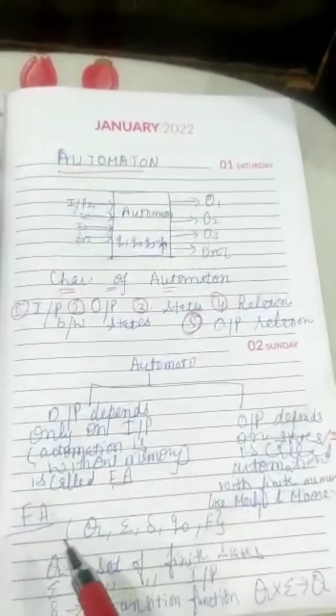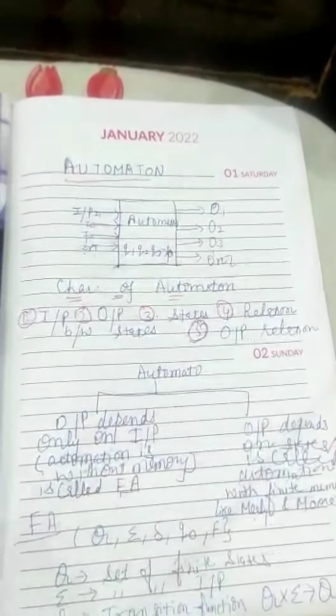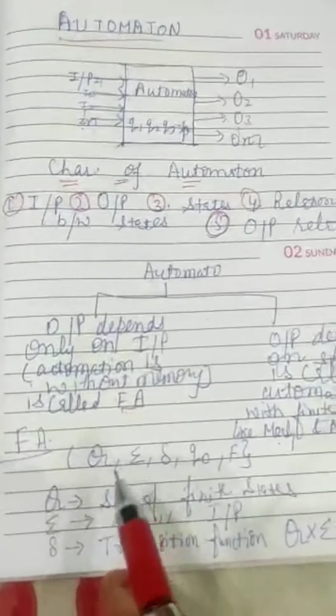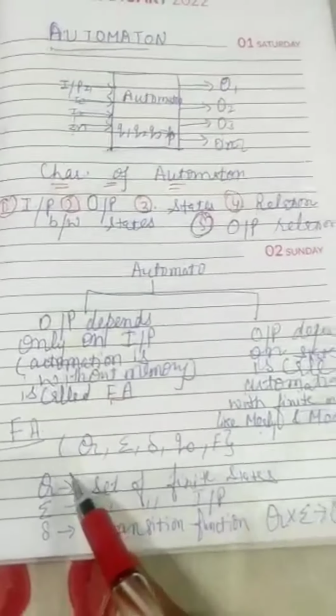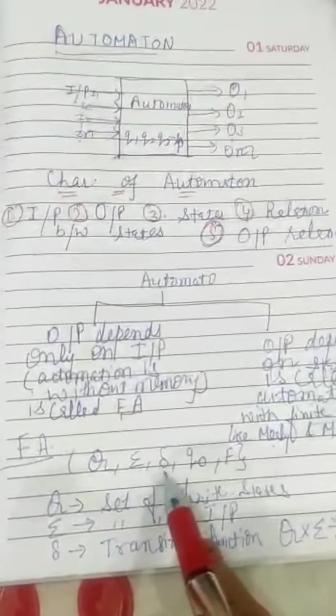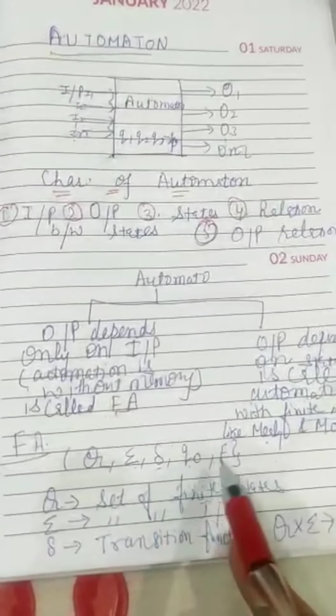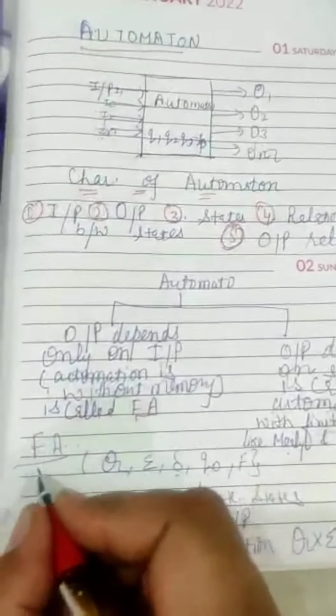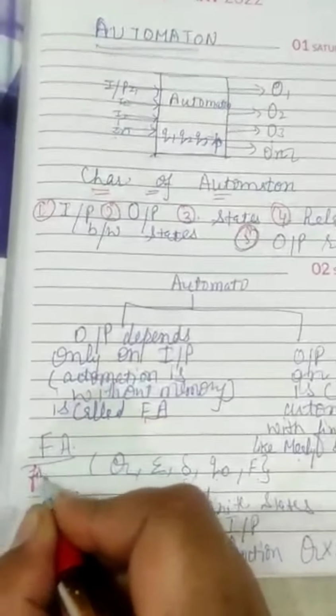Now I am talking about what finite automata is, firstly. Finite automata is defined by 5 different tuples. These are Q, capital Q, sigma, transition function delta, Q naught and F. These are known as the 5 tuples.